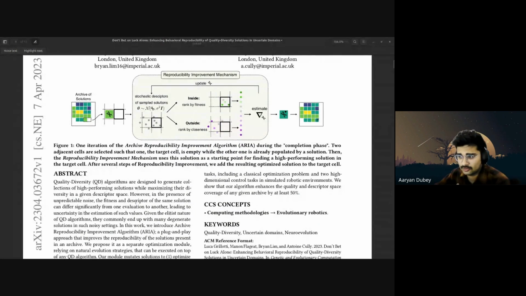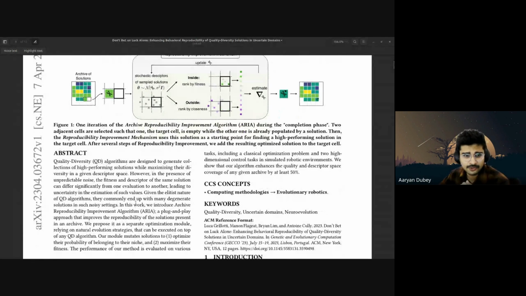Quality diverse algorithms are generally designed to produce a collection of high performing solutions. Generally, the idea is to maximize the diversity in the descriptor space. Now you must be wondering, what is descriptor space? Just imagine you are producing different solutions: A, B, C, D, E, F, G, H. The descriptor space is a space where you can find the difference between each solution. So let's say a solution is A, B. What's the difference between A and B? What's the difference between C and D? That's a descriptor in this whole quality diverse algorithm.